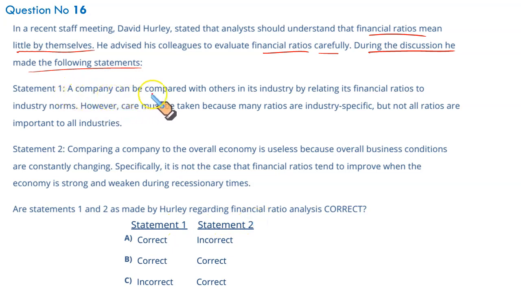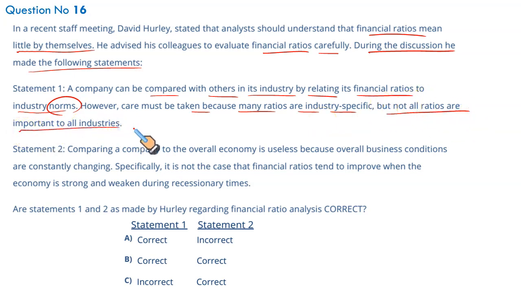Statement 1. A company can be compared with others in its industry by relating its financial ratios to industry standards. Norms mean standards. That is perfectly fine. However, care must be taken because many ratios are industry specific, but not all ratios are important to all industries. That is correct. Some ratios are specific to some industries, some for other industries. So in order to make good comparison, you can compare your company's performance with the overall industry standard. This is a correct statement. The first one is correct.